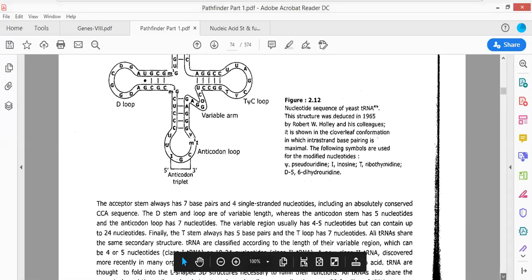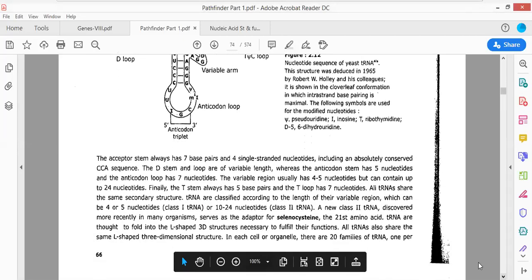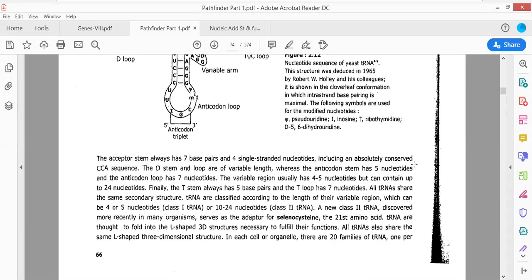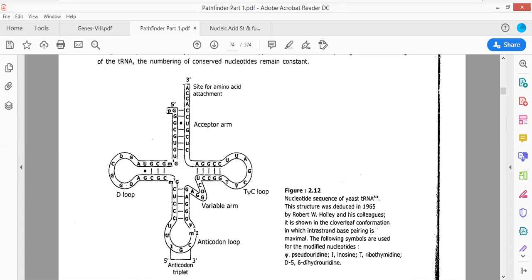Now you can find there is an absolutely conserved sequence referred to as CCA, which is present towards the 3' end. This absolute conserved sequence is essentially required for the process of attachment to take place.